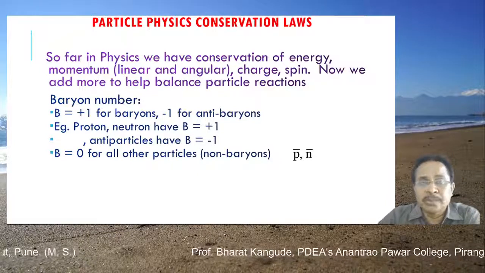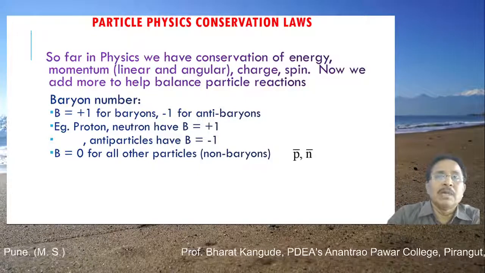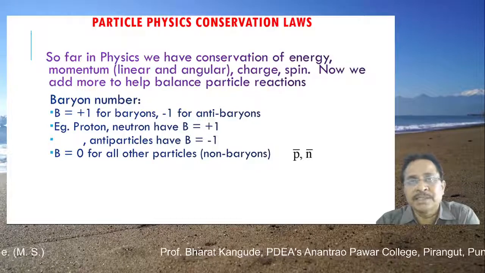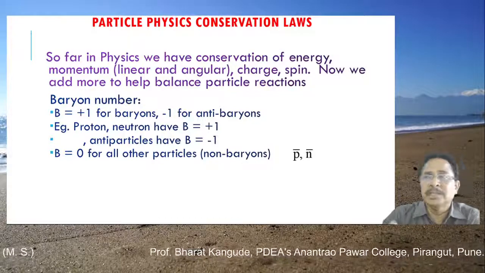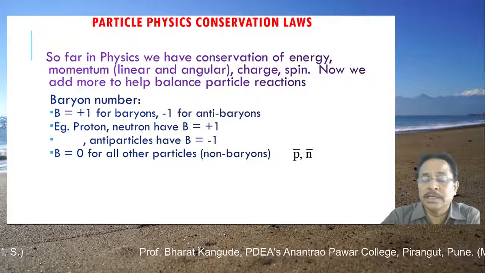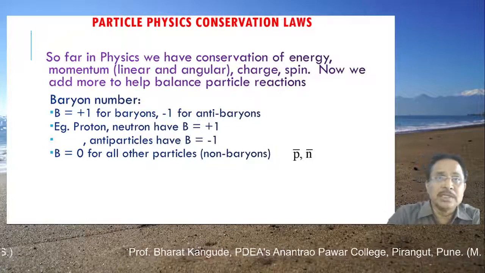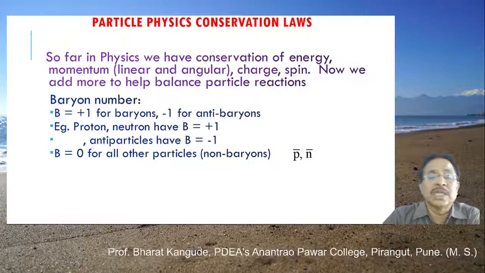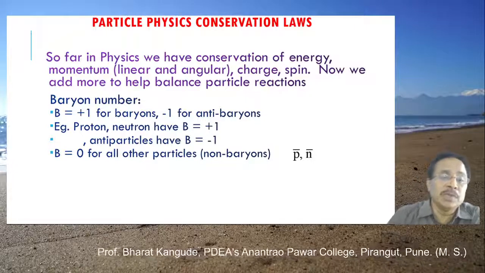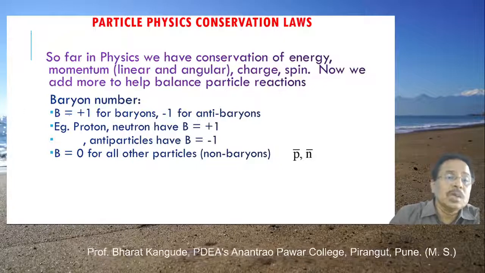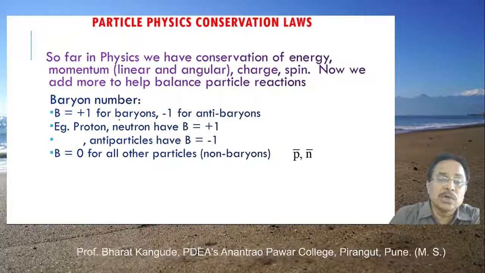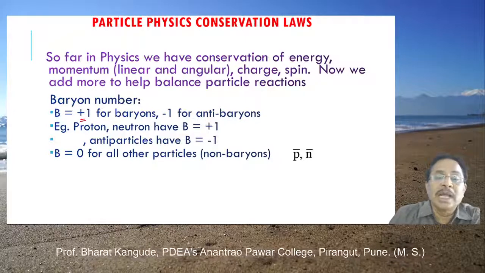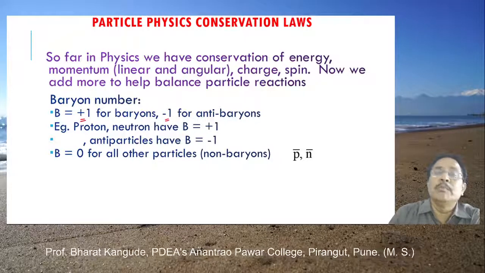That is a very simple rule. Before interaction, whatever number of baryons are there, the same number of baryons must be there after the interaction. If there is a violation of this rule, then that type of particle interaction will not occur. If baryons are involved, every reaction has to satisfy this rule, which is called baryon number conservation. Please note, all baryons, like proton, neutron, etc., are assigned this number to be +1, and all their antiparticles are assigned this number to be -1.